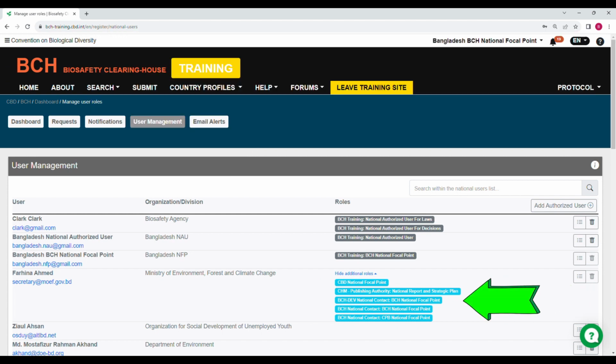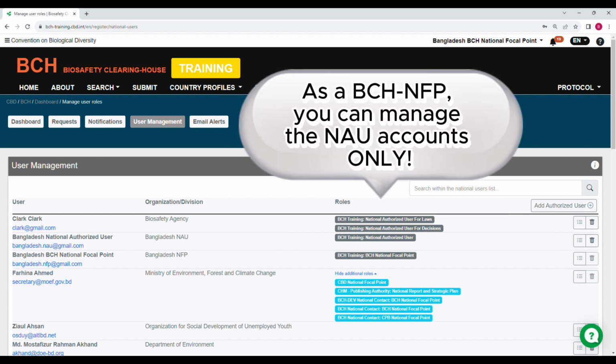Some roles appear in light blue color and some in dark gray. The BCH-related roles are the ones in dark gray. Please note that of all the roles you see, you as a BCH focal point have control over and can manage the National Authorized User accounts only.